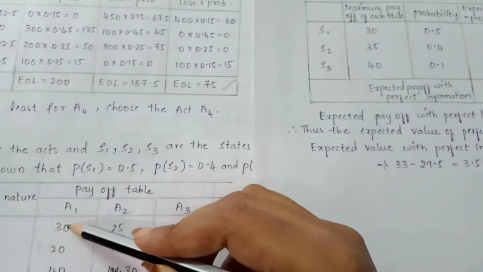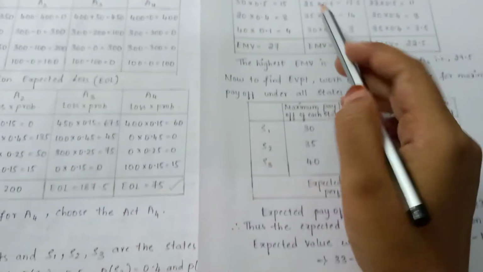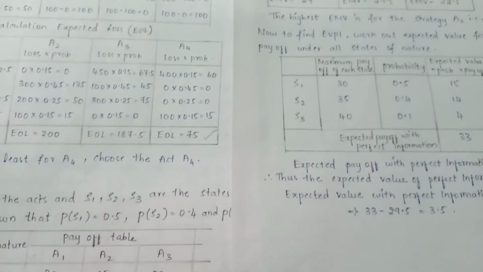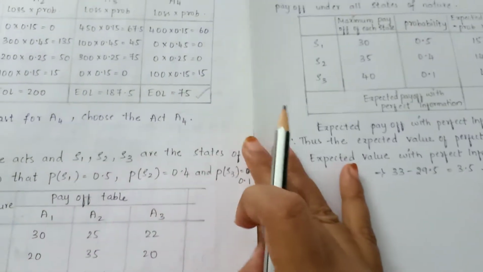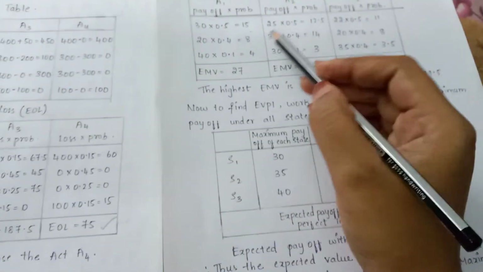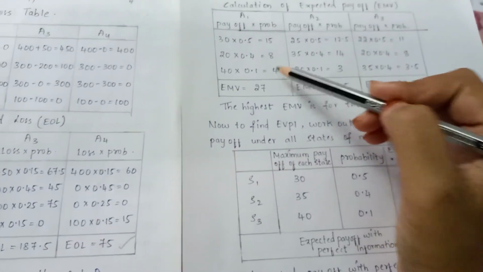So the calculation of expected payoff, that is EMV, expected monetary value. There are 3 actions given, A1, A2 and A3. So for the first action, 30, 20 and 40. So 30 into 0.5. Next 20 into 0.4, next 40 into 0.1. So the values are 15, 8 and 4. You need to add these, EMV is equal to 27.